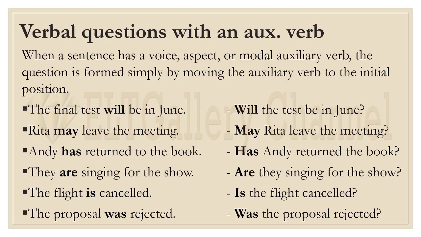Here we have will and may, which are the modal auxiliary verbs. We have has and are for perfect and continuous, which are the aspect auxiliary verbs. And we have is and was with the verb here, which are the passive or voice auxiliary verbs. And we simply put them before the subject.